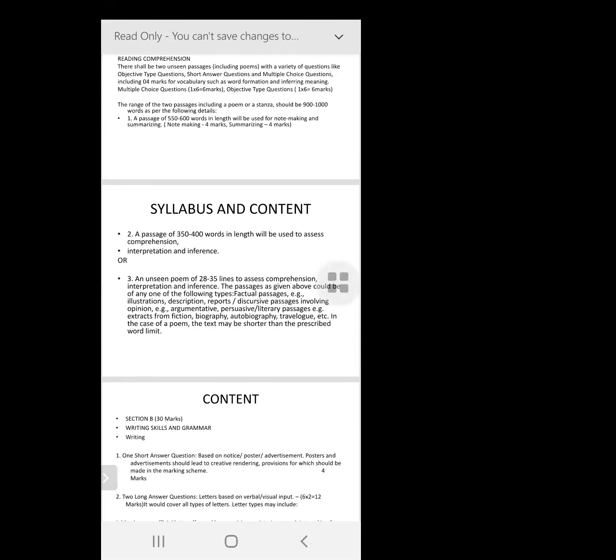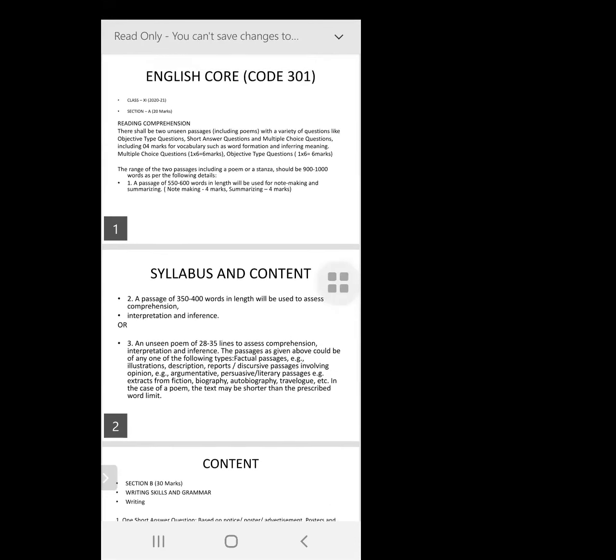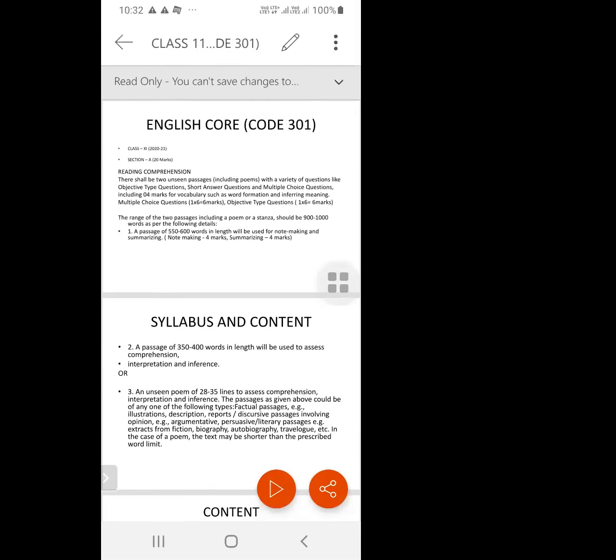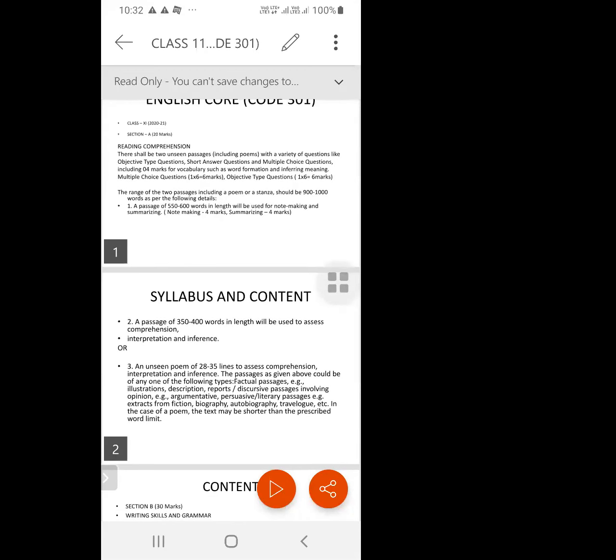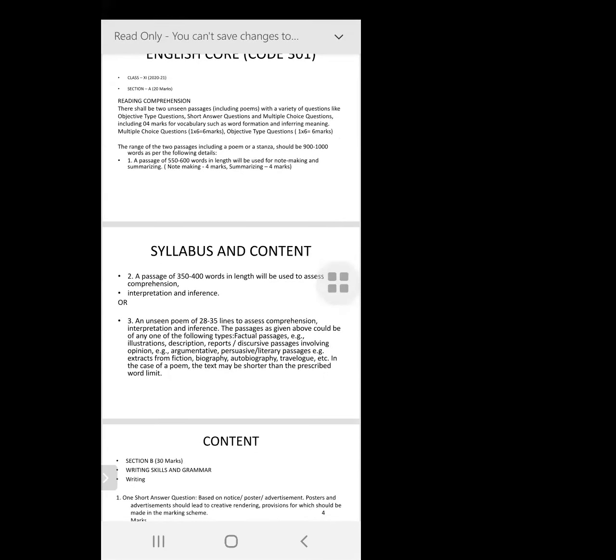Remember, your comprehension is relatively easy because you're going to be having short questions, but since you'll have those objective type of answers to choose from, you need to have gone through that passage properly in order to not lose your marks.